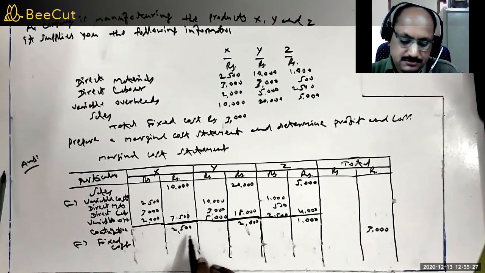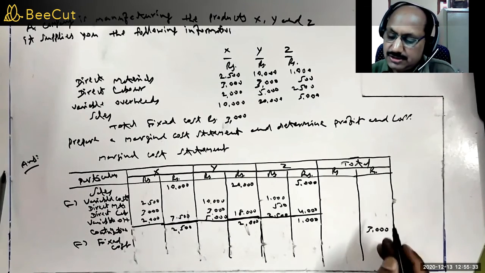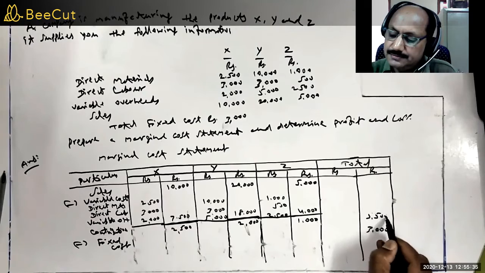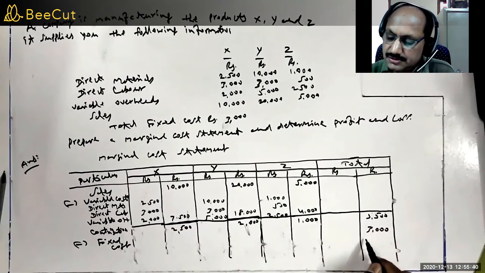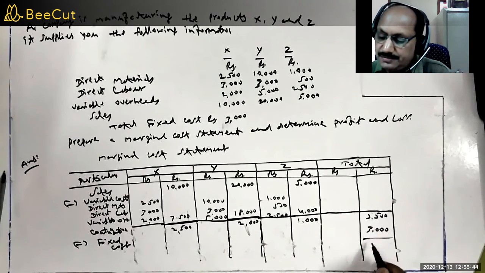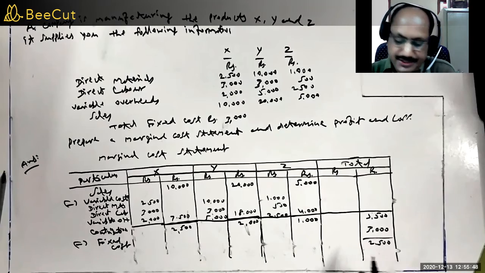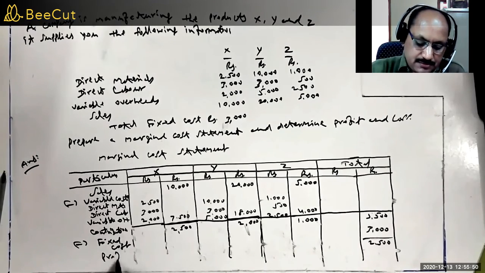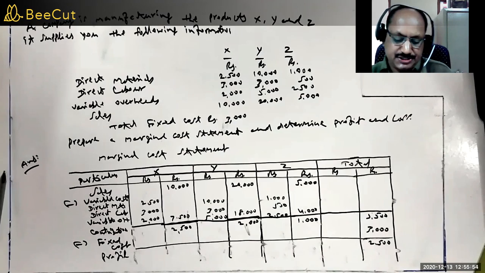The total contribution is 2,500 plus 2,000 plus 1,000. That comes to 5,500. So total contribution we have to take up. If you subtract rupees 3,000 fixed cost from total contribution, you will get rupees 2,500 as profit. So this is answer for